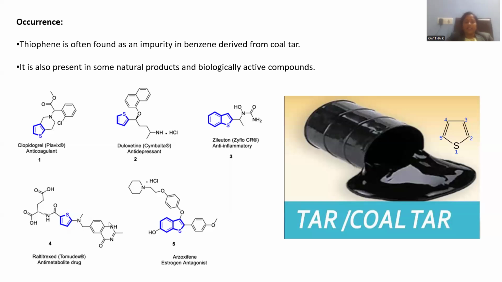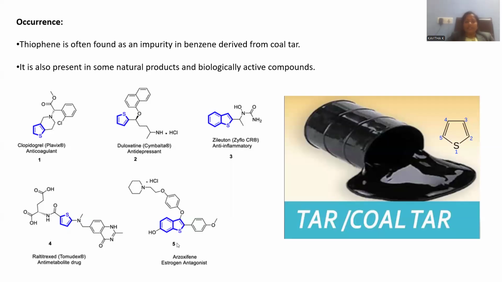And here is another fused ring system you can clearly observe. This is a bicyclic six-member ring system present over there. At its core, you can locate the thiophene nucleus. This is raltitrexed. Raltitrexed is the trade name for the compound. It is an anti-metabolite drug. So metabolism conditions will be destroyed in the pathogen so that the growth of that pathogen may not be possible. Eventually, we can regulate that kind of disease. It is the anti-metabolite which is effective against pathogenic organisms.